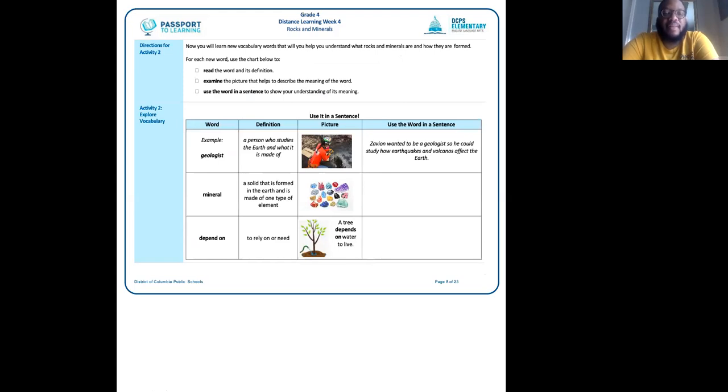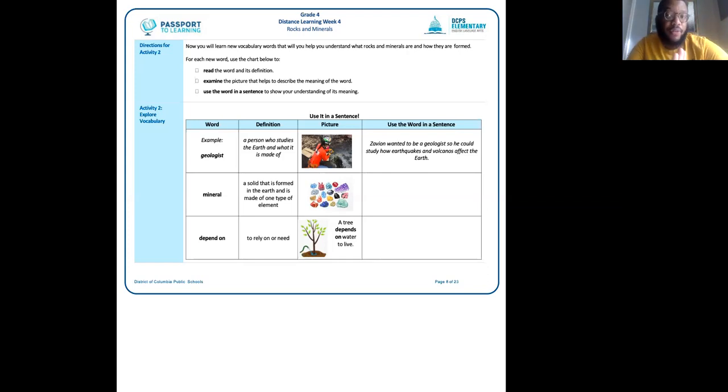So it says at the top, now you will learn new vocabulary words that will help you understand what rocks and minerals are and how they are formed. For this activity, there's 3 things that we're going to do. The first thing we're going to do is read the word and its definition. If you look at your chart there, the word is in the first column, and then in the second column is where the actual definition is.